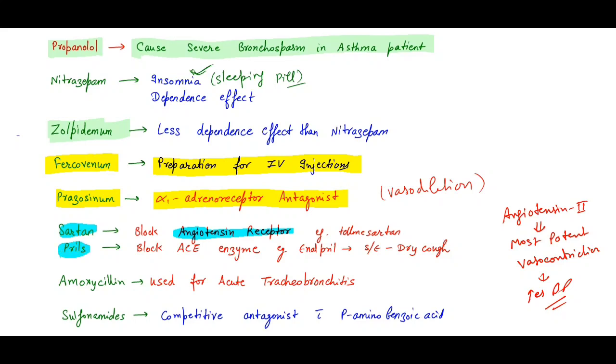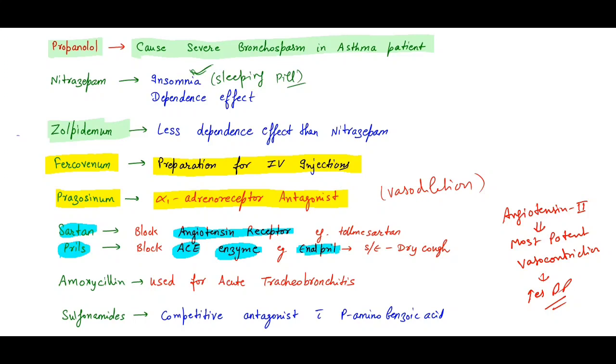And then remember the next is the prils. What do they do? They block the ACE enzyme. ACE means angiotensin converting enzyme, present in the lungs. The angiotensin converting enzyme converts angiotensin 1 to the second form. So prils block the ACE enzyme. Remember enalapril. The side effect for that is dry cough.